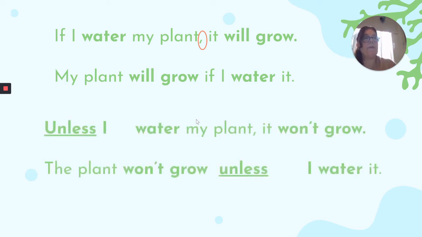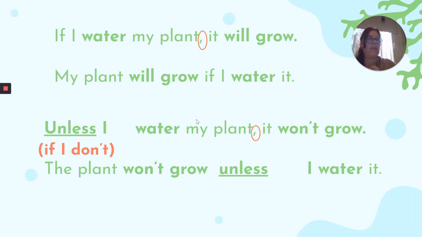Here is a good example of what I mean when I say that you can use other words instead of if. Unless expresses a condition. Unless I water my plant, it won't grow. Now, unless is a word that carries a negative meaning. The plant won't grow unless I water it. That means if I don't do something, okay? If I don't do this. So generally, unless is followed by an affirmative tense. You see that I have unless, which means if I don't.